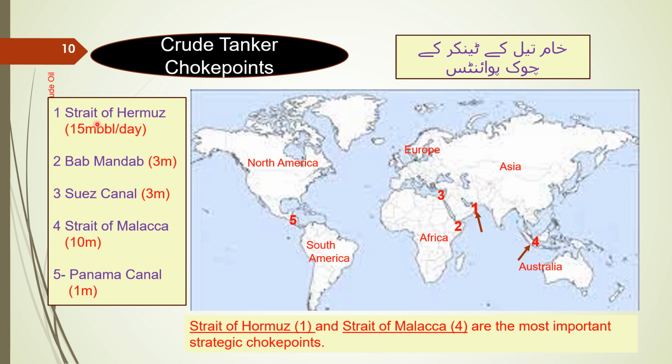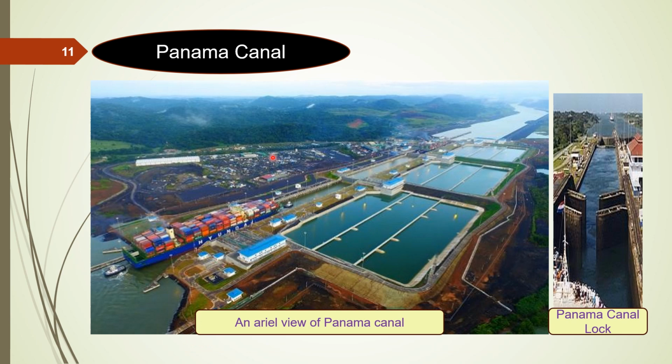Number one, Strait of Hormuz, which is located south of Iran, and it is estimated that 15 million barrels of crude oil pass through this strait every day. Next is Bab Al Mandab, 3 million barrels. Suez Canal, 3 million barrels. Strait of Malacca, which is between Indonesia and Malaysia, and around 10 million barrels of crude oil pass through this strait. Last is Panama Canal, 1 million barrels. Strait of Hormuz, which is here, and Strait of Malacca, which is here, are two important strategic choke points.